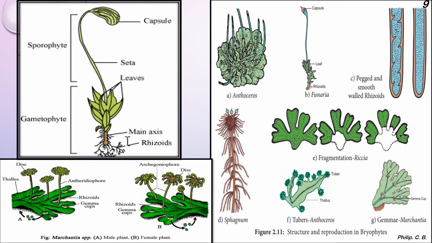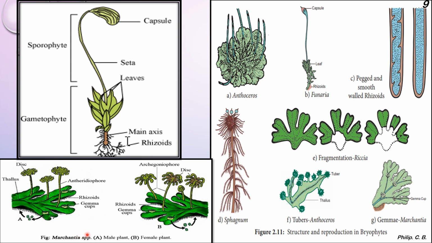Now, again I put the images over here. So first we can say the general structure of a Bryophyta, the Funaria, where you can see they have the Sporophyta, the capsule, seta and the leaves part over here, and the Gametophyta part where the main axis and the rhizoids are present. Just to give an idea, what is Gametophyta and Sporophyta? In simple words, in Gametophyta the gametes are formed, and in Sporophyta spores are released. So they have both types of life cycle. One is dominant over the other.